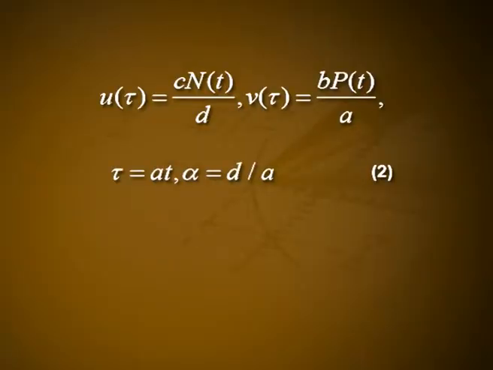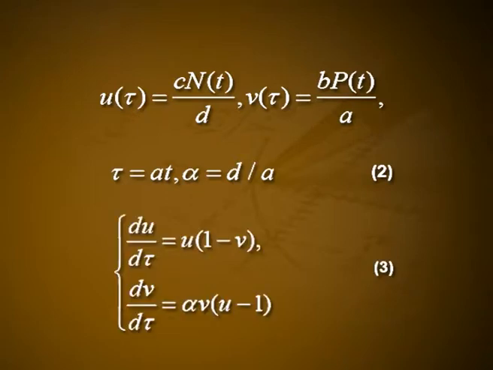As a first step in analyzing the Lotka-Volterra model, we non-dimensionalize the system by writing u(tau) = cn(t)/d and v(tau) = bp(t)/a, and tau = at and alpha = d/a, and the equation becomes du/dtau = u(1 - v) and dv/dtau = alpha v(u - 1).